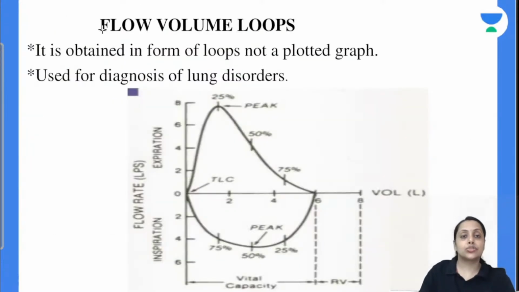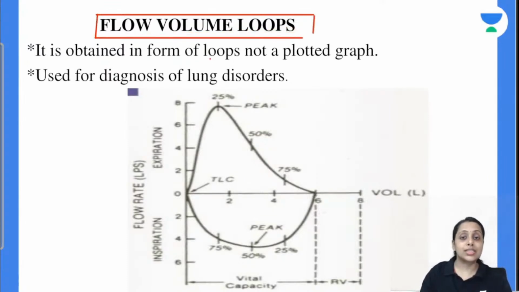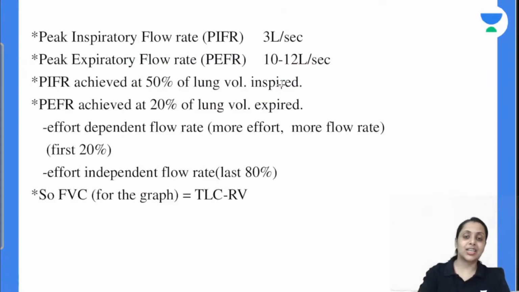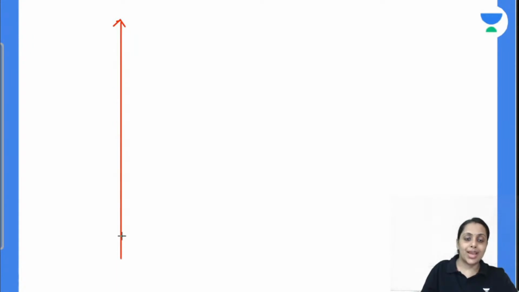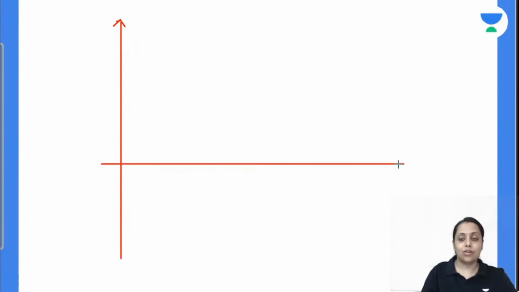Moving further to the flow volume loop. So this is a loop, not a plotted graph. Do not confuse with the graph. This is not a graph. This is only and only loop. And this is important because इससे हम different types of lung disorder को differentiate करते हैं. कैसे differentiate करते हैं? Let me draw this one for all of you. Okay, fine. We have this page. On y-axis we take the flow rate. On y-axis हमने flow ले लिया, and on x-axis we take the volume.